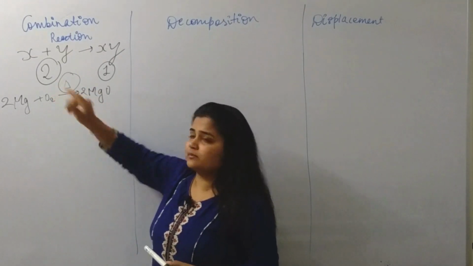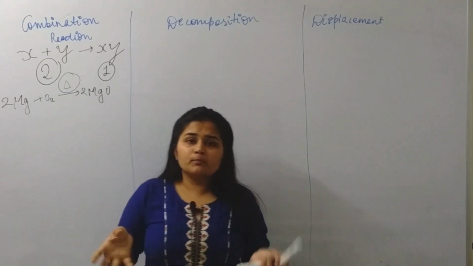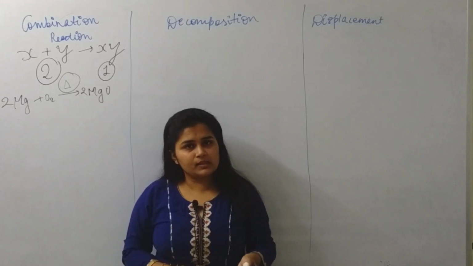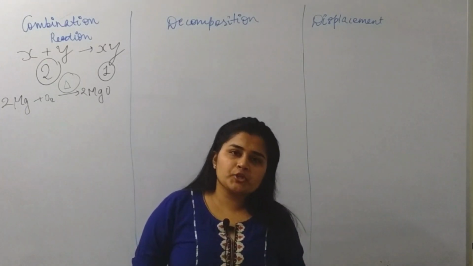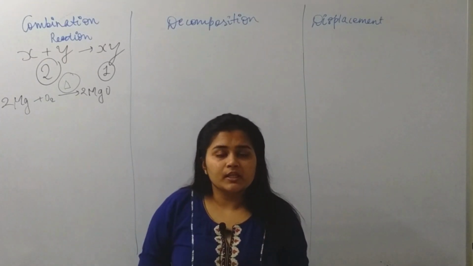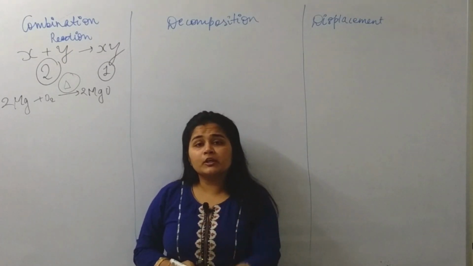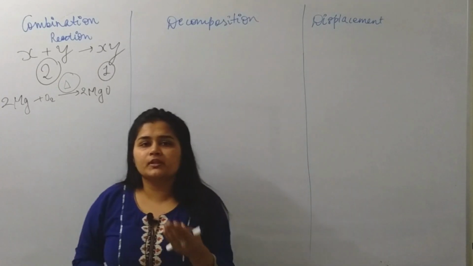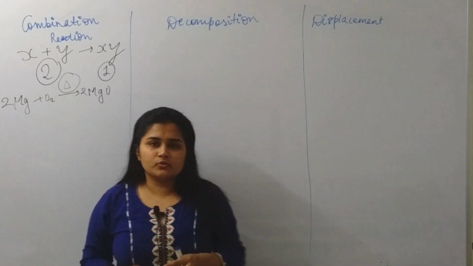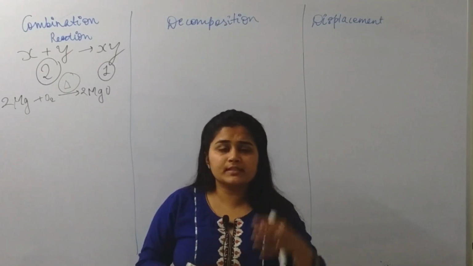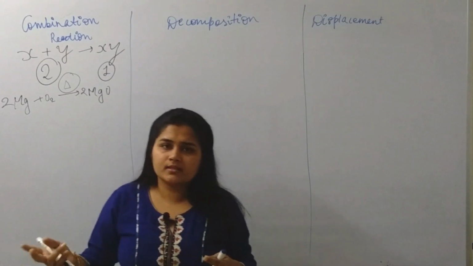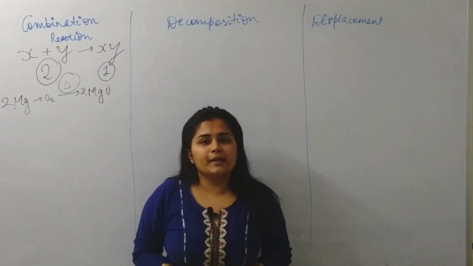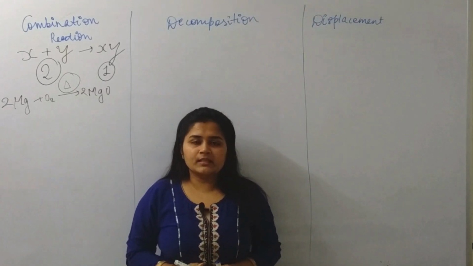this triangle is a symbol of heat. To combine these both reactants, it is known as a thermal combination reaction, as we are giving heat. It is also known as an endothermic combination reaction. If we give heat to the reactants to combine, it is known as endothermic, meaning giving heat. Thermic means heat, endo means giving. Endothermic combination reaction. Is that clear till here?